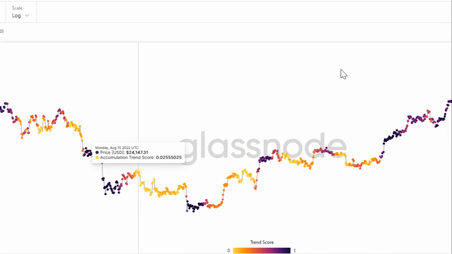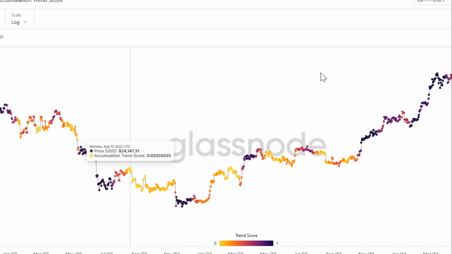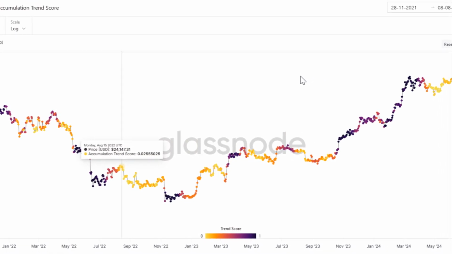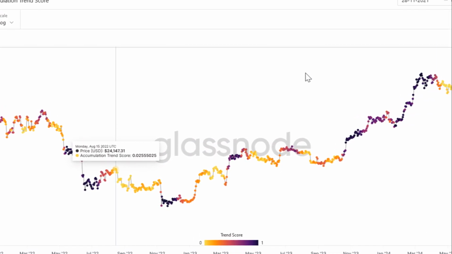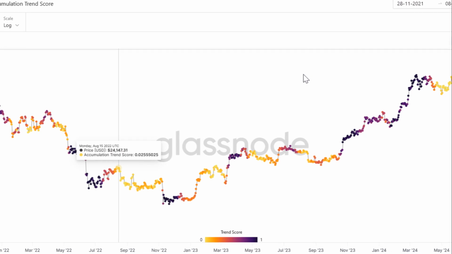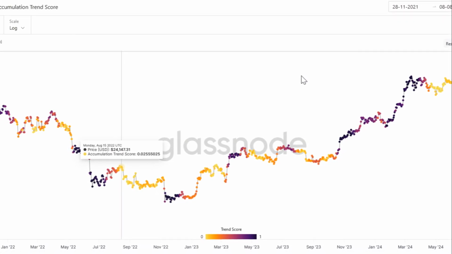An accumulation trend score closer to 1, purple color, indicates that on aggregate, larger entities, or a big part of the network, are accumulating, and a value closer to 0, yellow color, indicates they are distributing or not accumulating. With this indicator, we can see that the larger entities are accumulating.